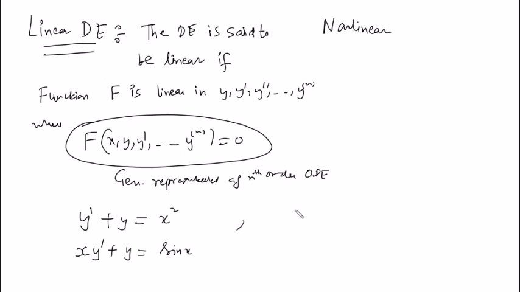The moment I write y y dash plus y is equal to x, this becomes non-linear because I can see a product term in which the dependent variable and its derivative are multiplied. It could also have been y square or y dash square. Suppose something like this happens. This is also non-linear because y dash is being multiplied with y dash. So you get the idea: y and all its derivatives should not have product terms or be raised to a power, then it is linear. With x, anything can be there.